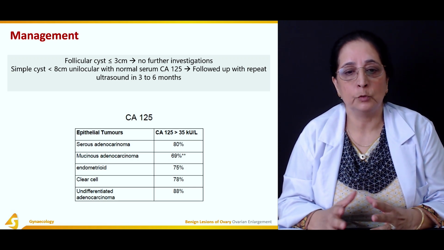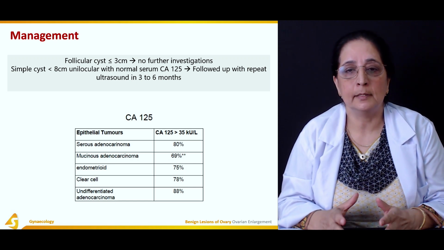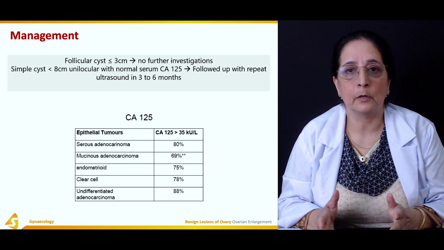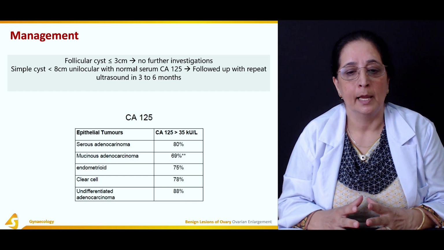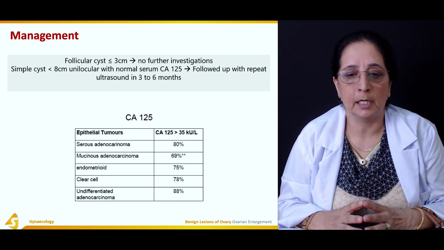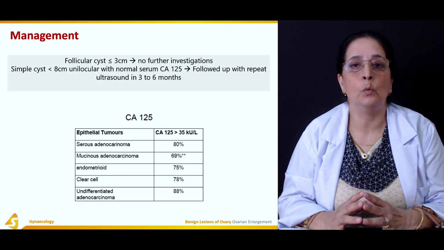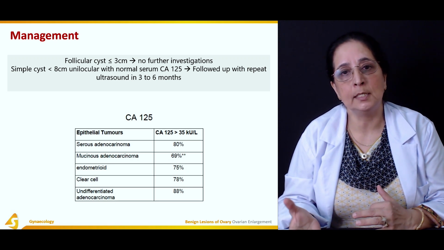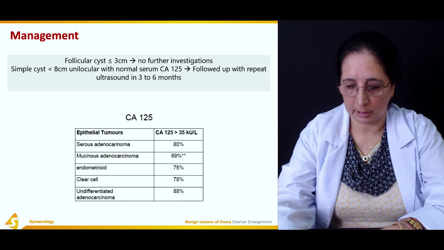In mucinous adenocarcinoma, it's 69%. In endometriosis, it's about 75%. Clear cell, 78%. And in undifferentiated adenocarcinoma, it's 88%. So CA125 levels are important. Usually it's increased in carcinoma or neoplastic conditions.